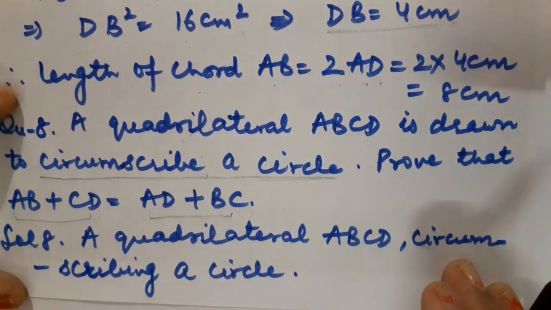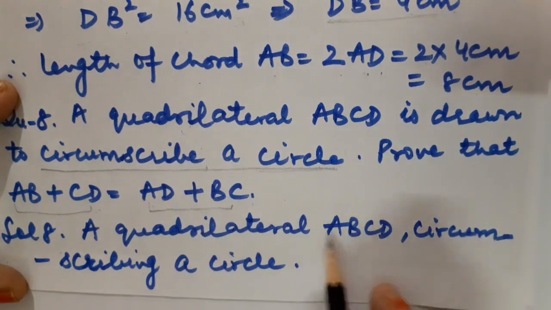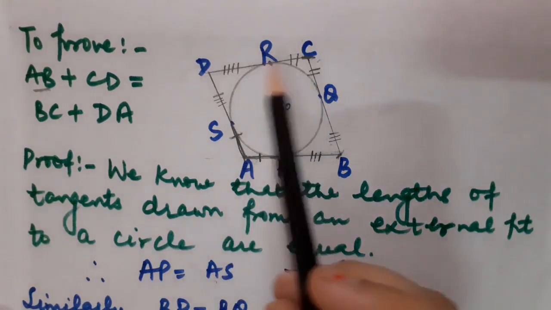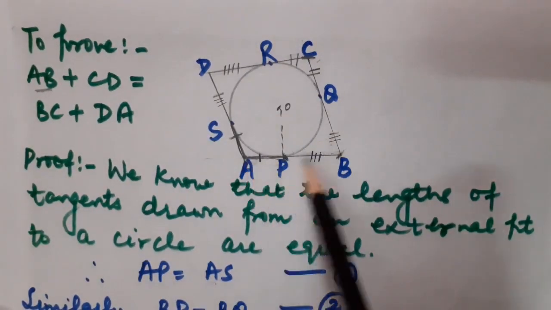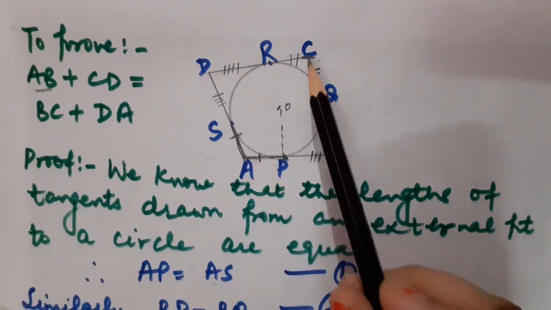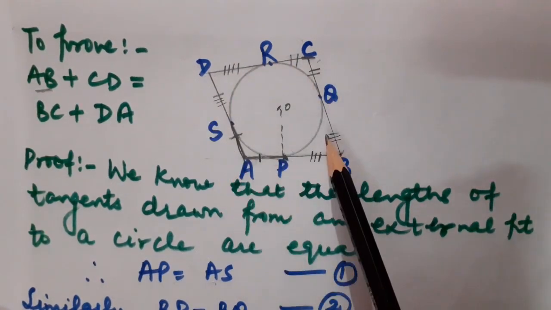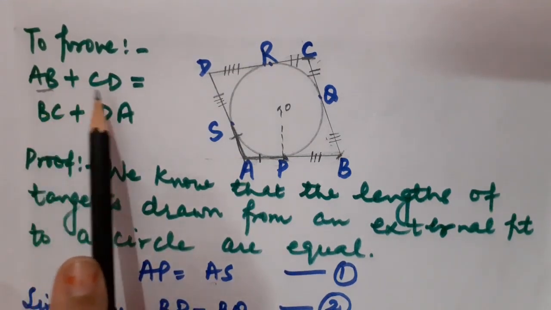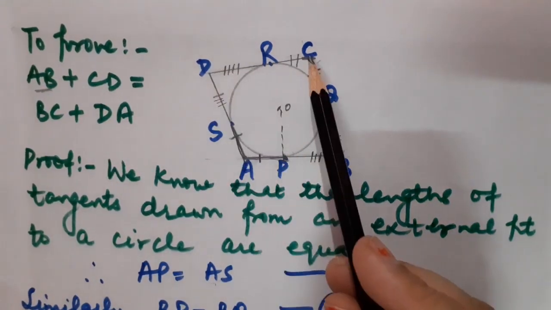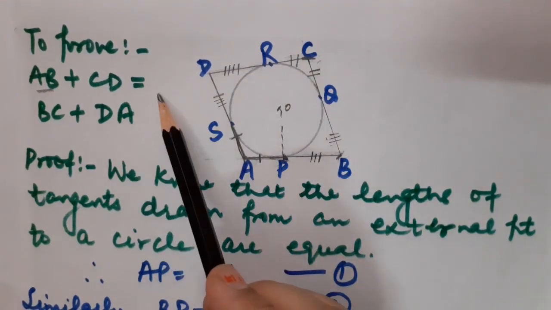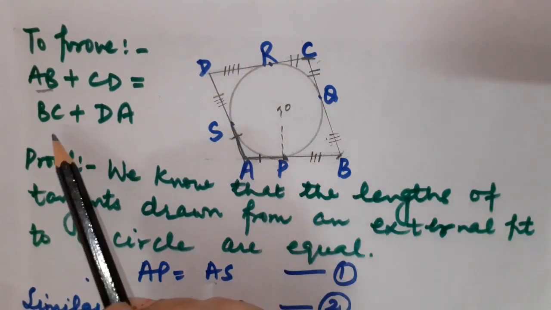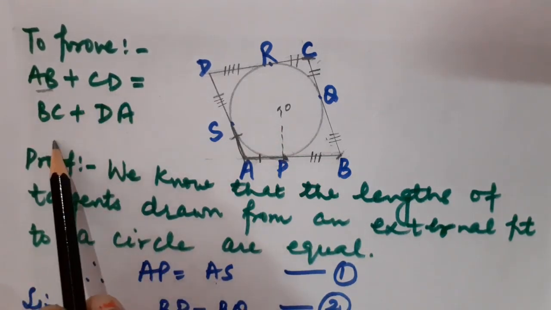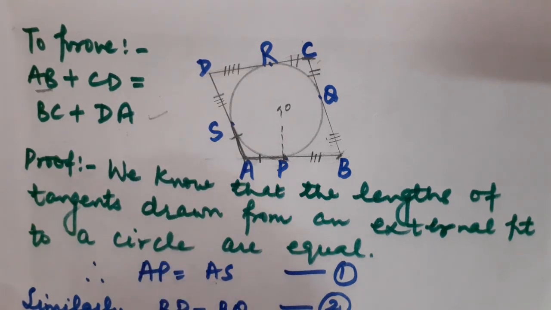Fine, children. So now what is given? A quadrilateral ABCD which is circumscribing a circle. Here you can see the diagram. That circle is inside and the quadrilateral is outside. So the quadrilateral is circumscribing or covering a circle. Fine. To prove that AB plus CD, these are opposite sides of a quadrilateral, is equal to BC plus AD. These are also opposite sides. Means the sum of the opposite sides must be equal. This we have to prove.